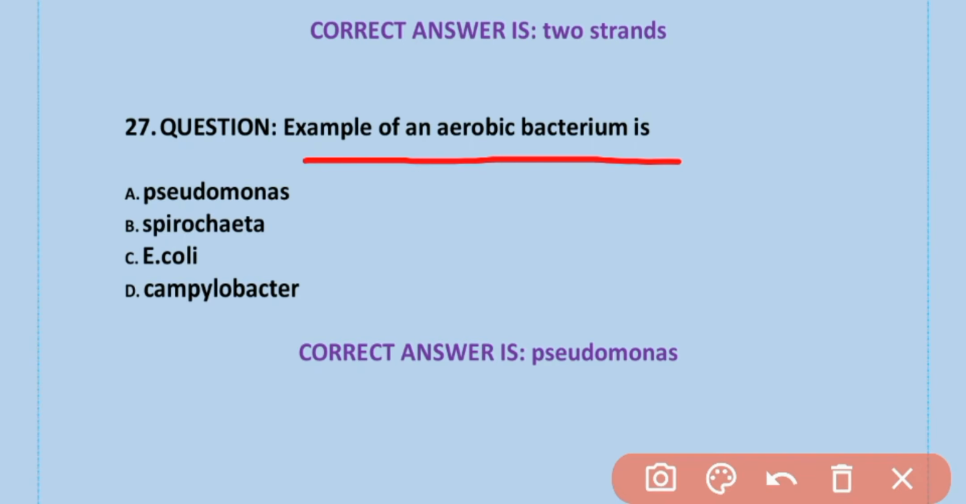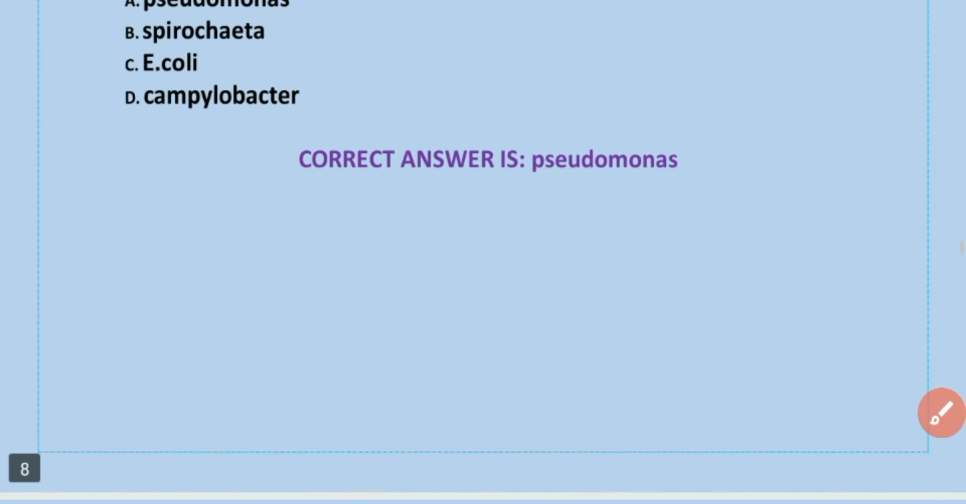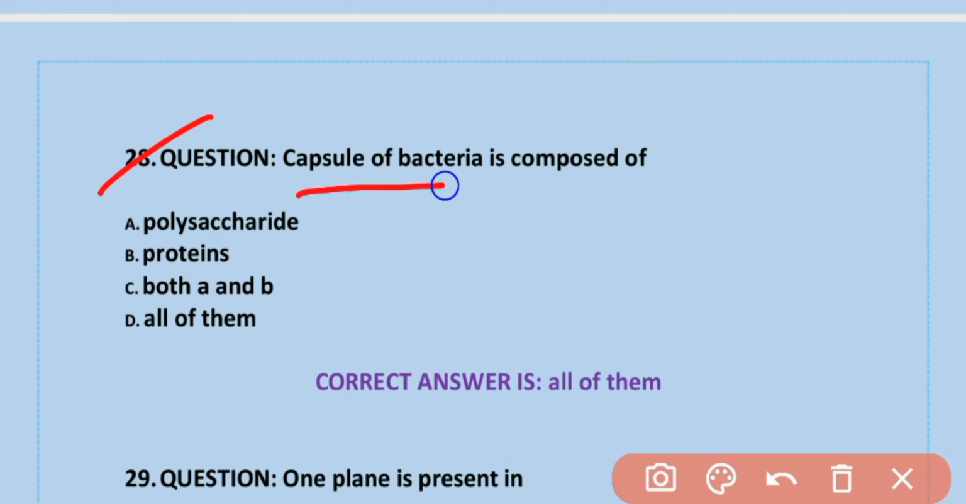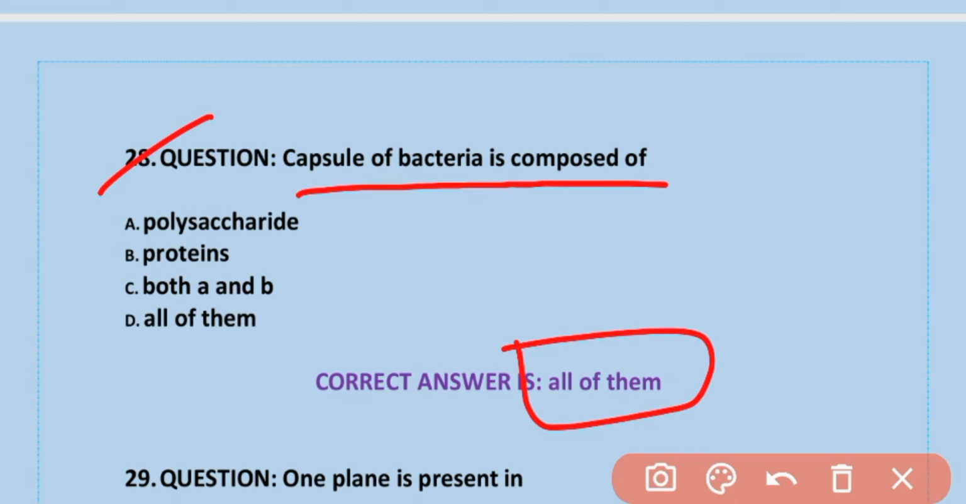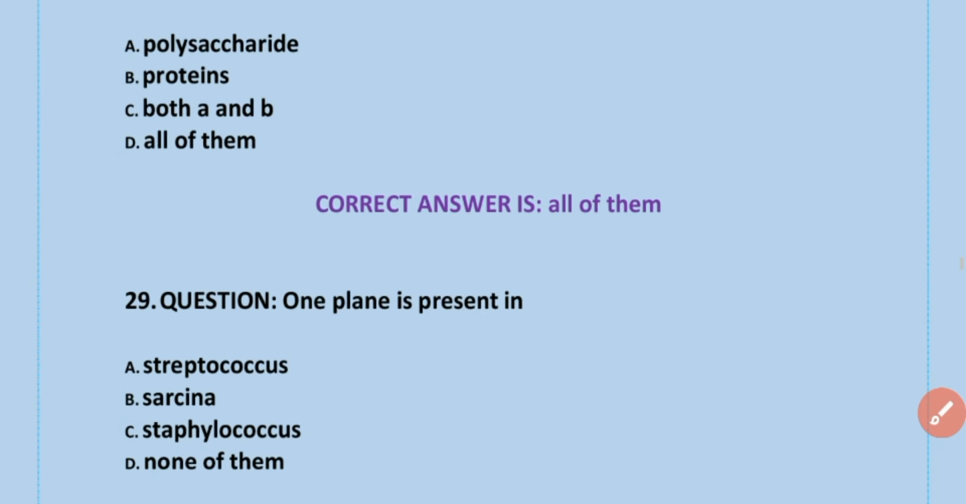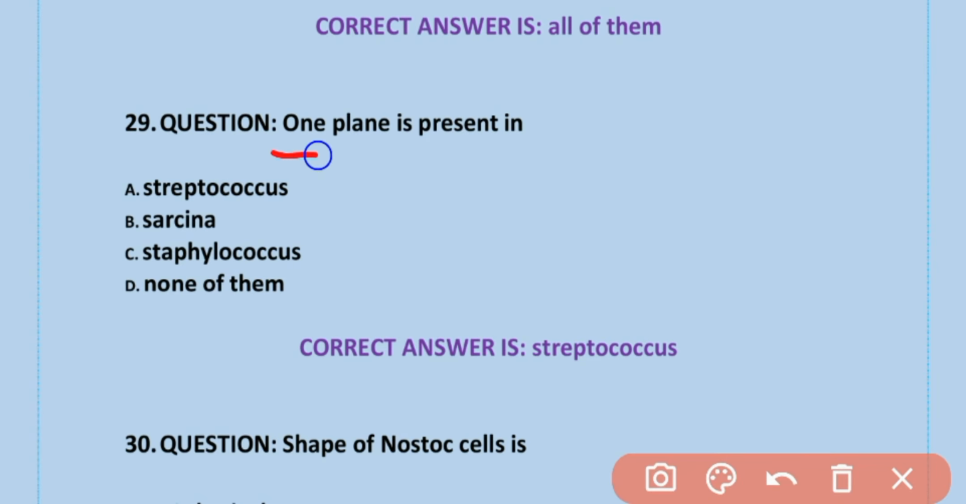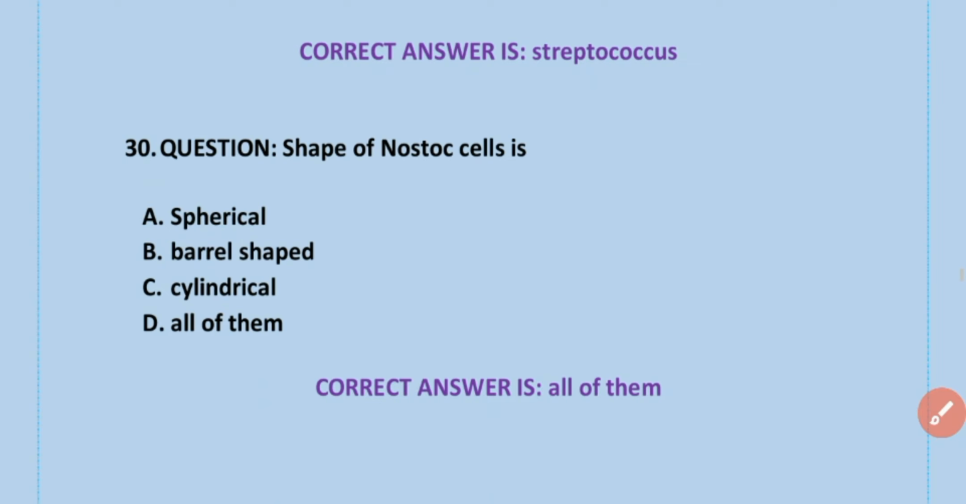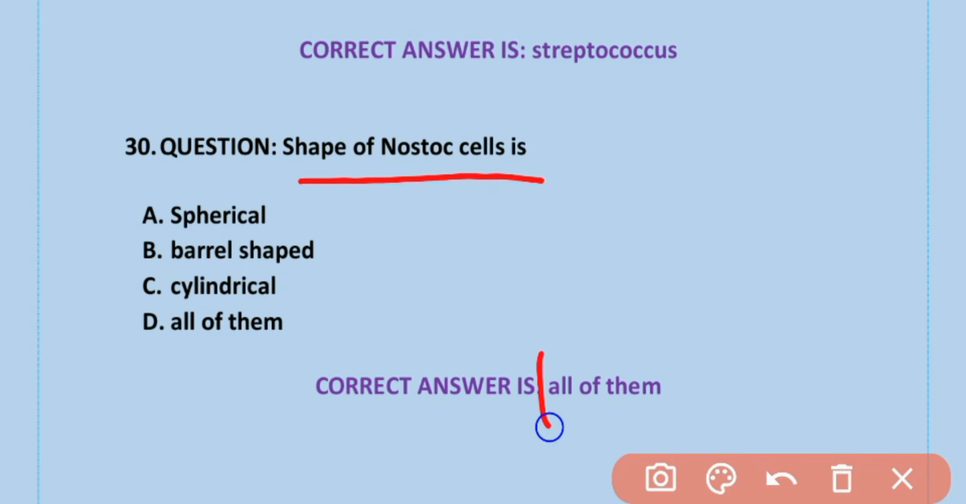Example of an aerobic bacterium is Pseudomonas. A is correct. Pseudomonas. MCQs number 28. Capsule of bacteria is composed of all of them: polysaccharide, protein, both A and B. All of them is correct. One plane is present in Streptococcus. Option A is correct. Streptococcus bacteria. Shape of Nostoc cell is all of them: spherical, barrel shape or cylindrical shape. All of them is correct.